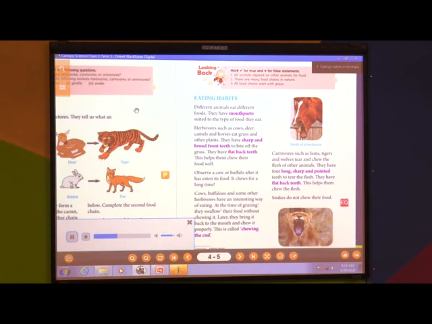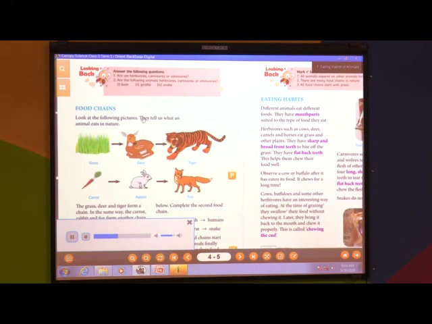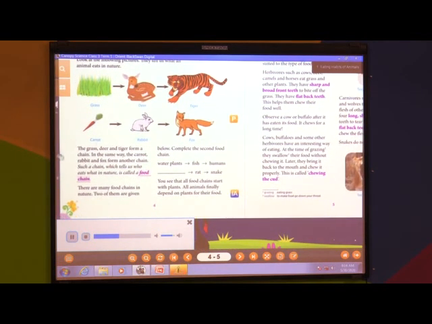Food chains. Look at the following pictures. They tell us what an animal eats in nature. The grass, deer and tiger form a chain. In the same way, the carrot, rabbit and fox form another chain. Such a chain, which tells us who eats what in nature, is called a food chain. There are many food chains in nature. Two of them are given below.